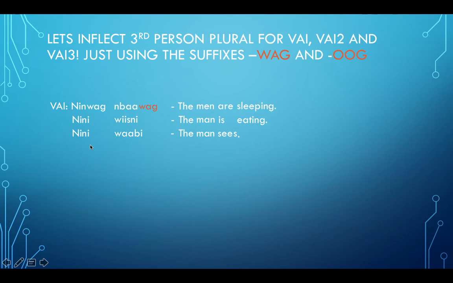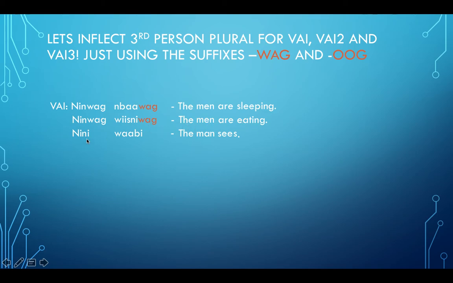So next one, we have to attach the appropriate suffix to our noun to pluralize it, which is wug. Get rid of that I. Bring in the wug. Then we need to attach our suffix wug to the end of our verb wisne. All these are going to use wug. I'm just showing you what gets dropped and what doesn't. So we went from nene wisne to ninwug wisnewug. And this means the men are eating.